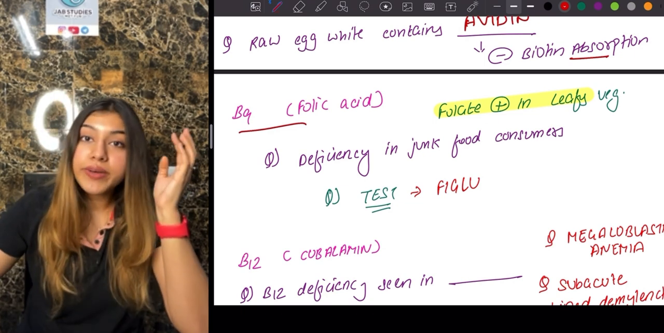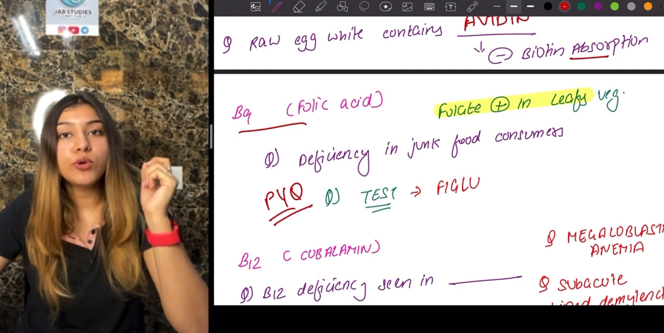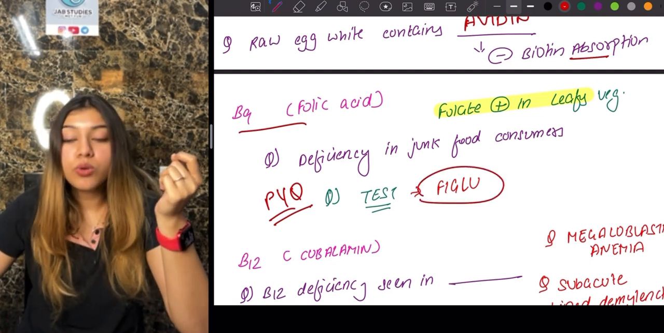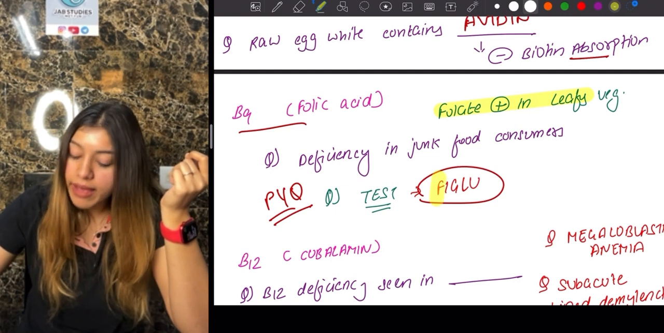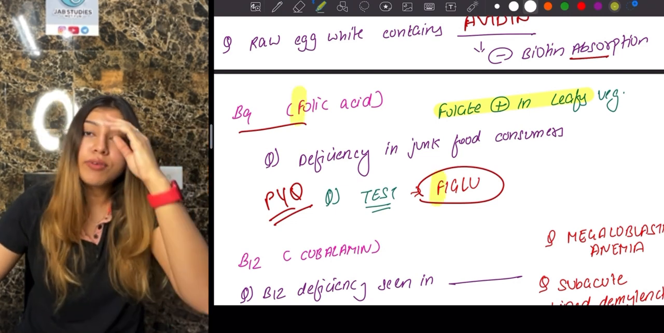Okay. Over here, guys, what is our important PYQ? That is this. What is the test that I will do for B9 deficiency, guys? That is going to be FIGLU. How will I remember this, guys? That F for FIGLU and F for our folic acid. Okay. FIGLU and folic acid.